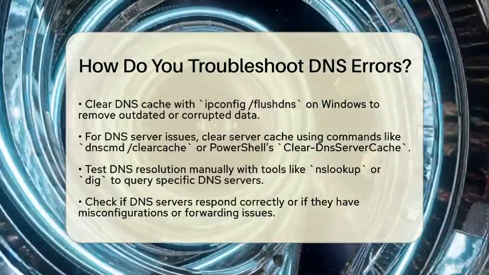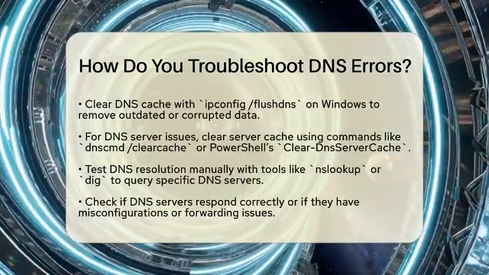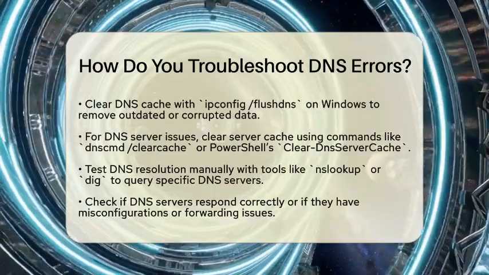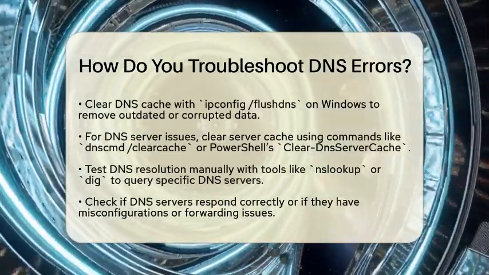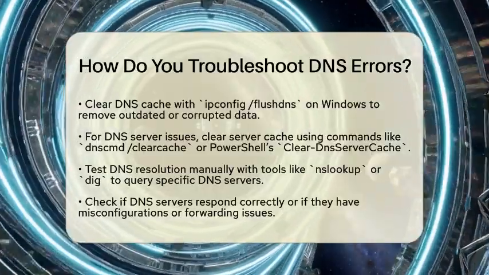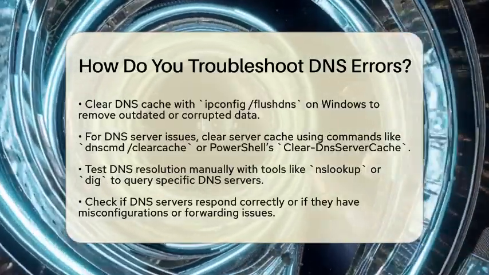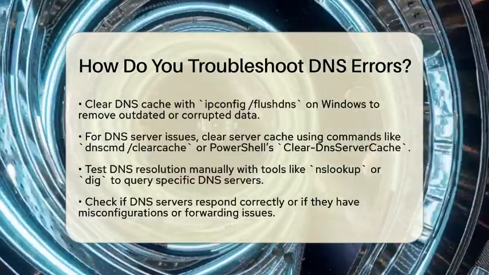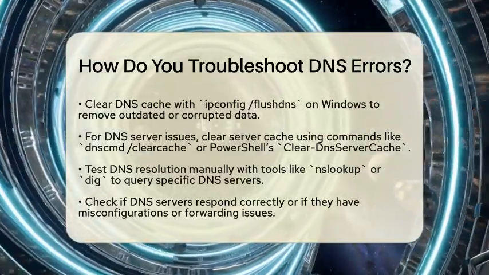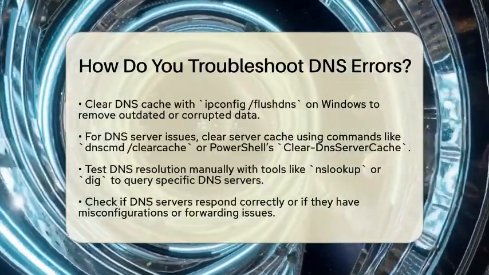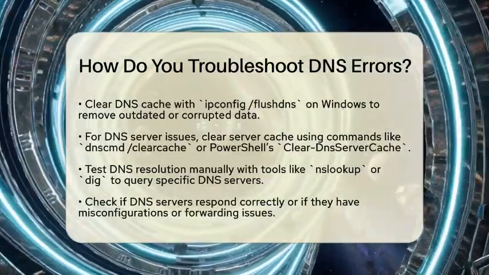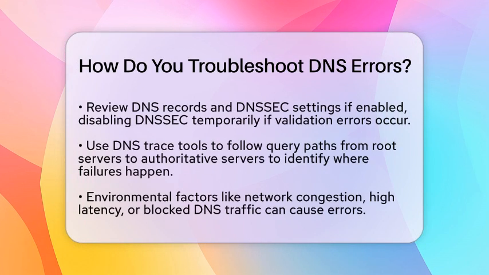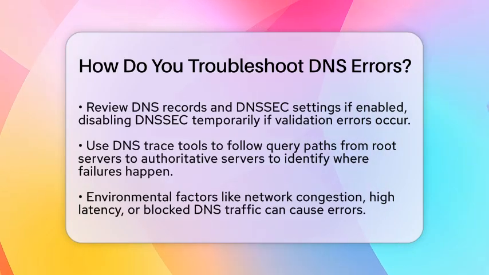Then, test DNS resolution manually. Use tools like nslookup or dig to ask specific DNS servers for domain name results. For example, type nslookup example.com 8.8.8.8 to query Google's public DNS server. This helps you see if the DNS server responds correctly or if there's a timeout. If the server doesn't respond or gives wrong answers, the problem might be with the DNS server itself. Check if the DNS server is authoritative for the domain or if it forwards queries to other servers. Sometimes, DNS issues are caused by misconfigured DNS records or recursion problems.